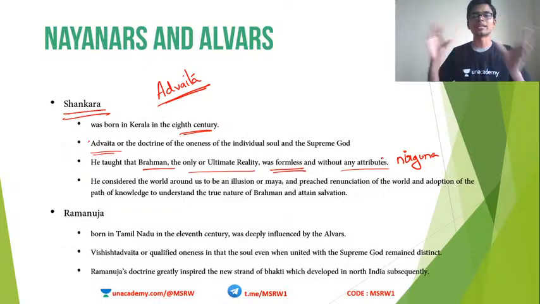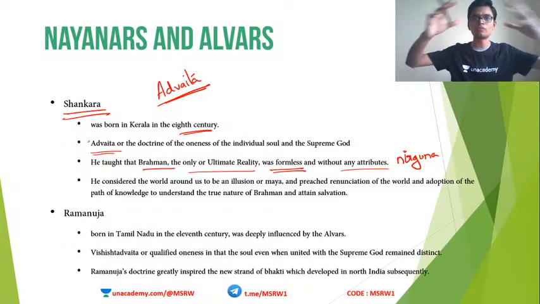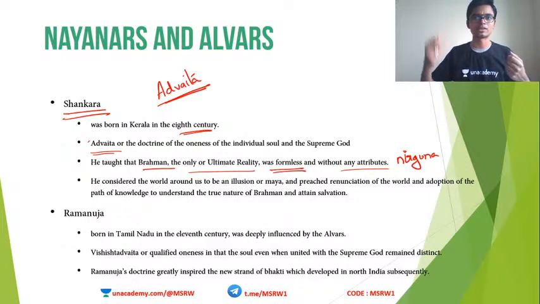So the ultimate reality, or the ultimate oneness, the Brahman, has no attributes, or is of Nirguna form. For example, Guru Nanak also proposed the same thing. If we say Vishnu, then we have a form for Vishnu. In one hand it is a lotus, then you have the Gada in the other hand, then the Sudarshana Chakra in the third hand, and so on. This is actually the form of God, the characters of God. But according to Shankaracharya, God is formless and has no attributes.